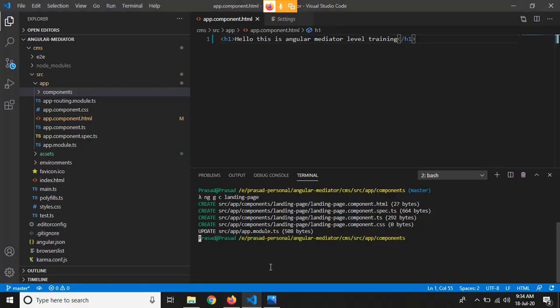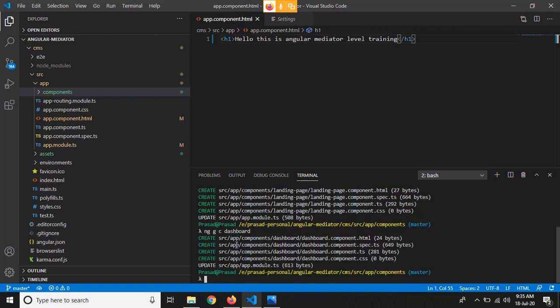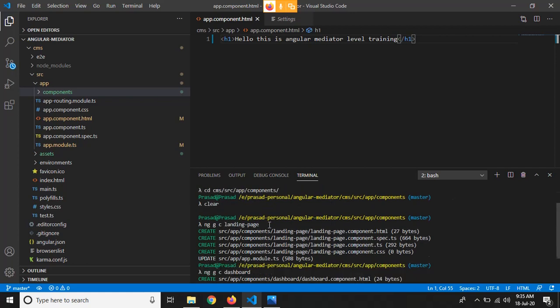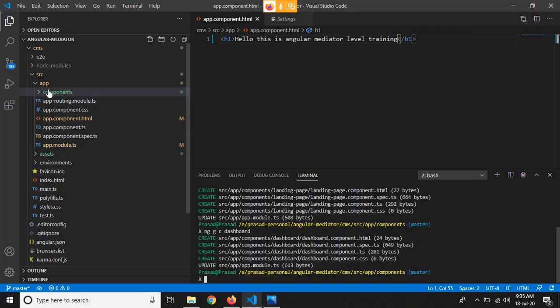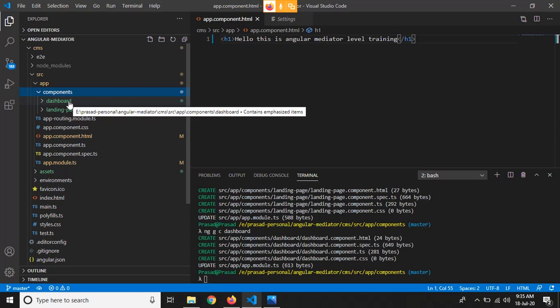So now we have created our first component here, and then let's create another component called home, ng g c dashboard. So it will create a dashboard component as well, right? So now we have two components in this components directory, which are dashboard and landing page itself.